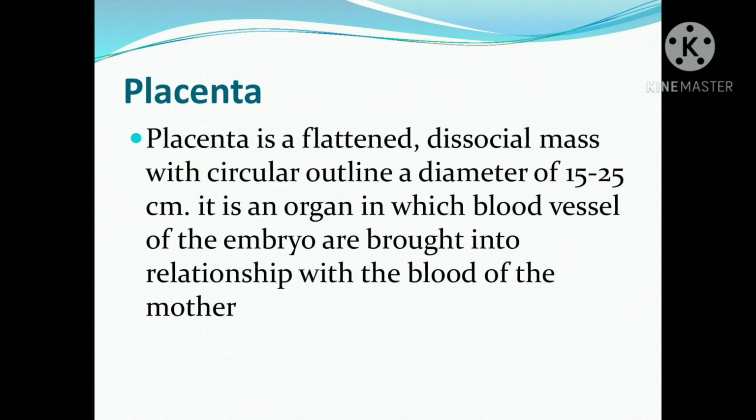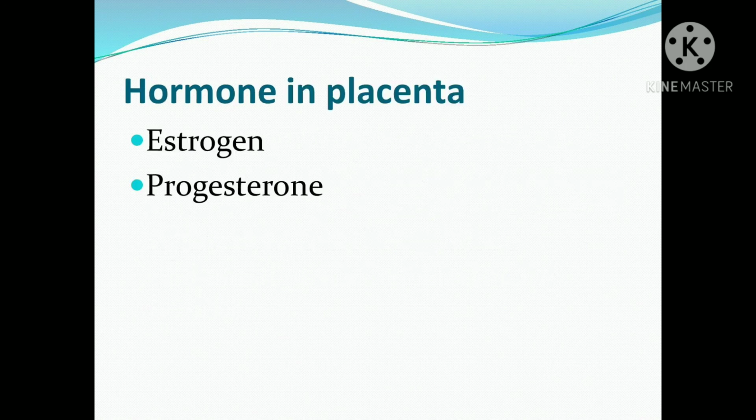Placenta: it is a flattened discoid mass with a circular outline, with a diameter of 15 to 25 centimeters. Generally, it is brought into relationship with the blood of the mother when an embryo forms. The hormones in the placenta are estrogen and progesterone. Whenever a baby is delivered, we see a placenta attached to the baby.